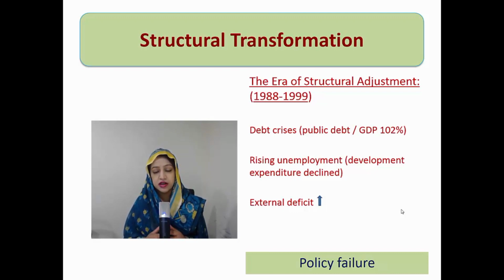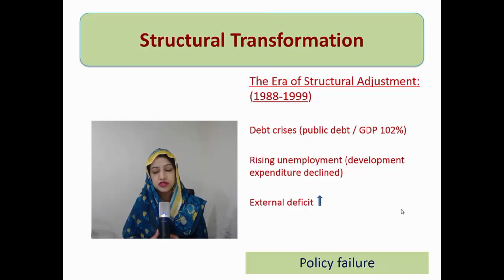Then besides the debt crisis, there was rising unemployment. Since the macroeconomic situation had worsened, private investment was stagnant, there was corruption in governance and other factors too. So employment did not improve. A big reason was that in the previous era and especially in this era, much needed developmental expenditures were neglected, and rather in this time period we had reduced the development expenditure due to the instructions of international financial institutions, as we had taken help from them. So developmental expenditure declined because of this.